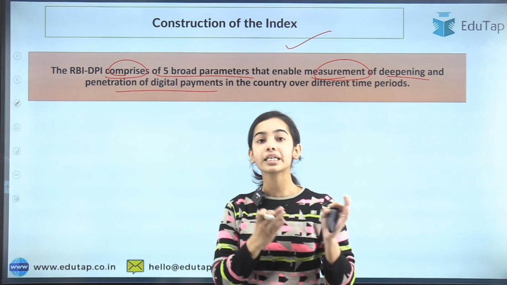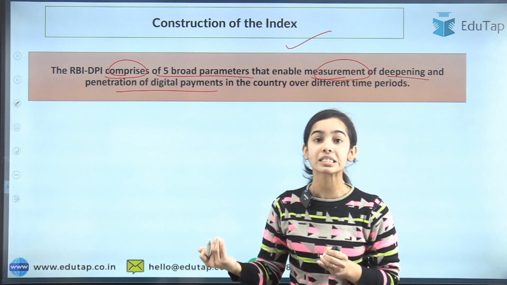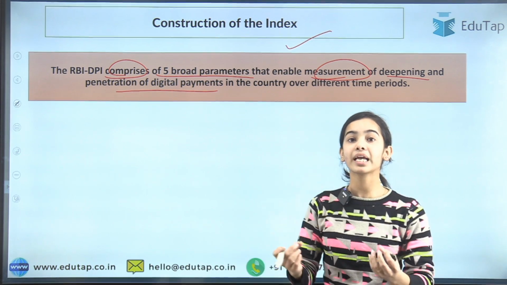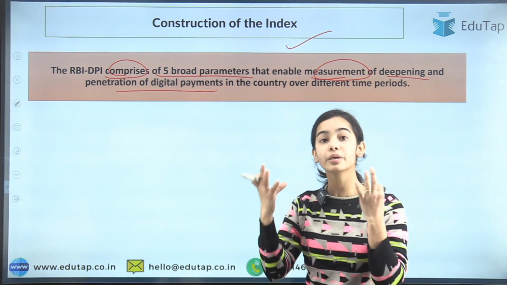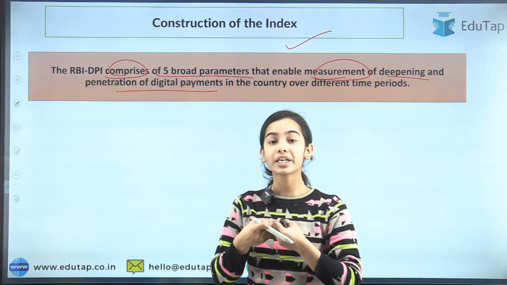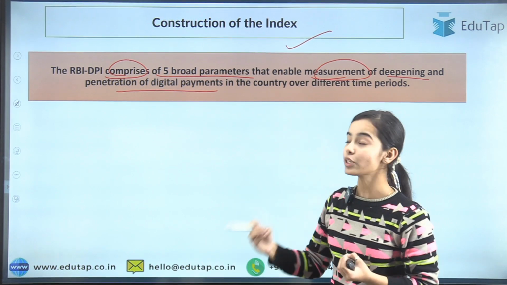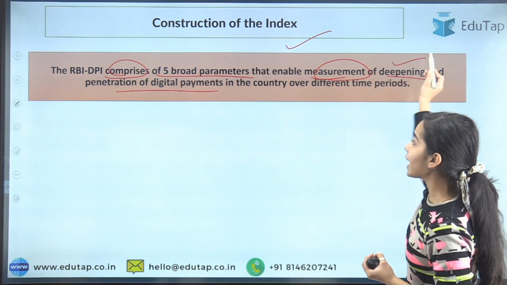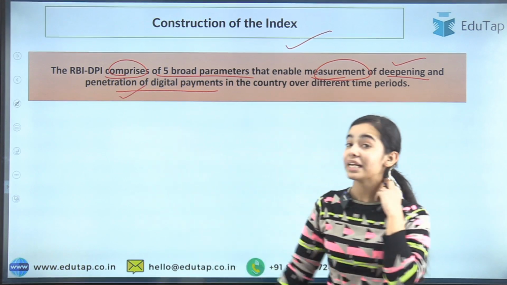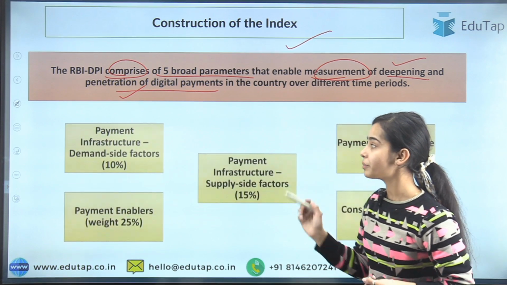Recently the RBI has also taken the decision to bring offline payments, offline transactions. So the Reserve Bank of our country and the government of our country are trying to spread digitalization, trying to make the economy a digital economy. And so we need to see how deepened and how much the digital payments have penetrated, and for that this index has been created, and the 5 broad parameters try